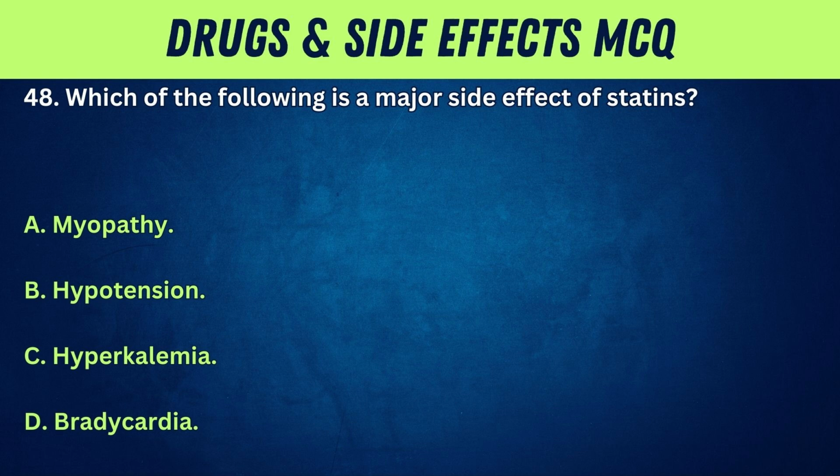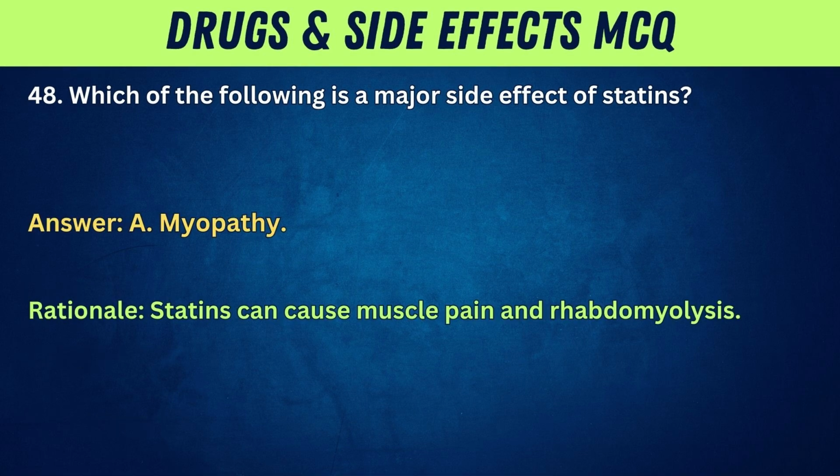48. Which of the following is a major side effect of statins? A. Myopathy. B. Hypotension. C. Hyperkalemia. D. Bradycardia. Answer: A. Myopathy. Rationale: Statins can cause muscle pain and rhabdomyolysis.